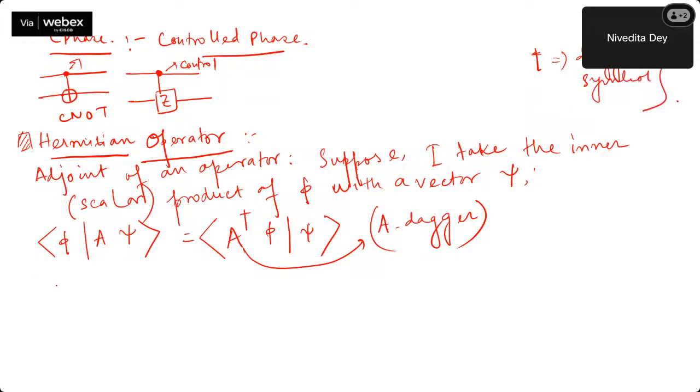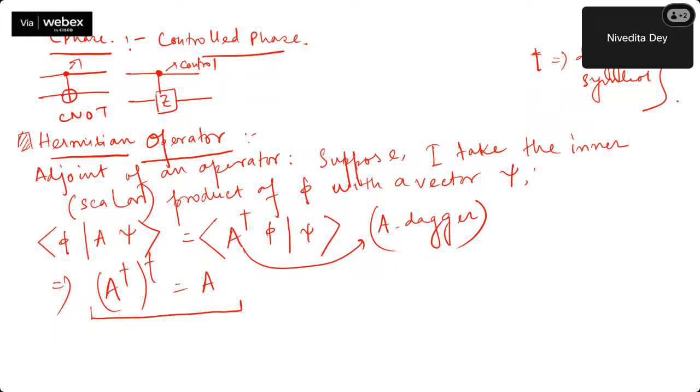Then if A dagger of dagger is equal to A, we call it a self-adjoint operator. This dagger is almost equivalent to the transpose. The difference is that here it covers a complex space, and there it is only covering the real numbers, where we get the A transpose of transpose kind of thing. So it's a similar thing in the complex space.